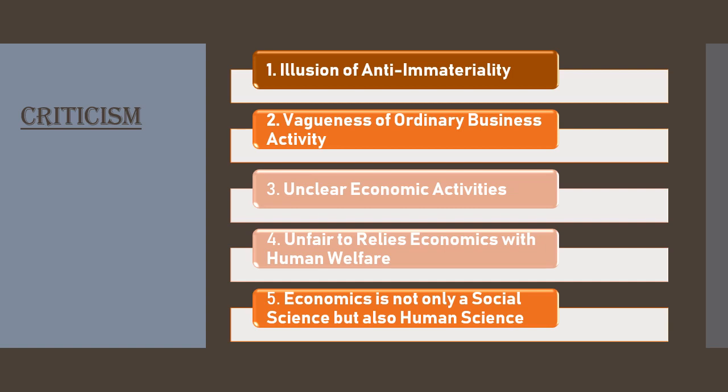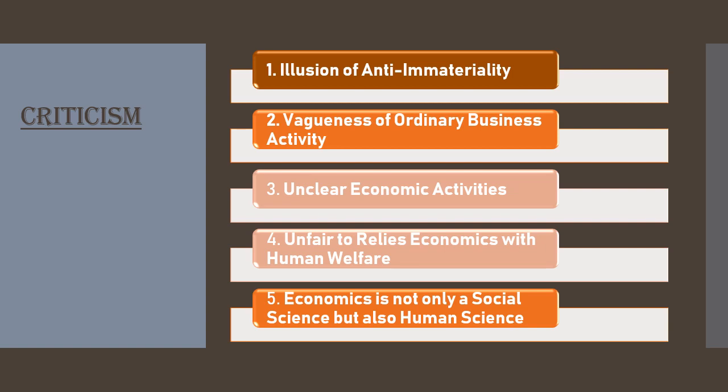Human welfare is not a definite idea. It keeps changing according to time, place, and condition. We can't explain what human welfare is properly because it changes according to time and place. Human welfare cannot be measured in quantitative terms. Quantitative terms means which can be expressed in numbers, and you can't express welfare-type things in numbers. So it is unfair to rely on this human welfare point, according to Robbins. He was also a great economist.